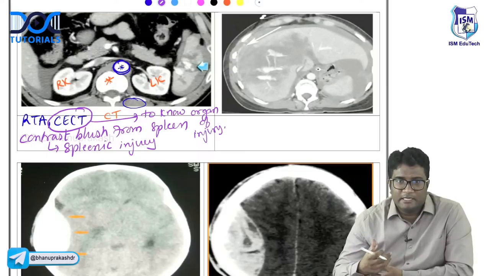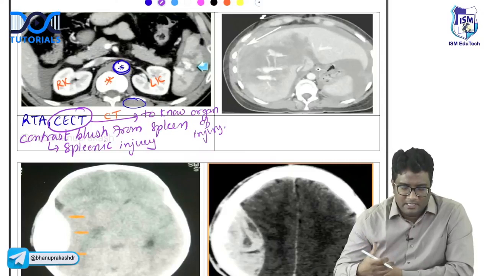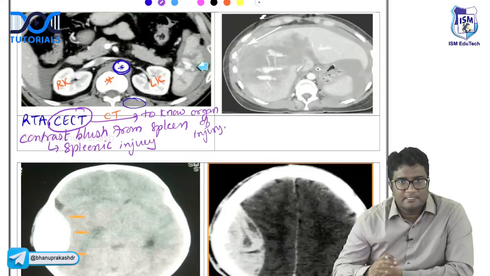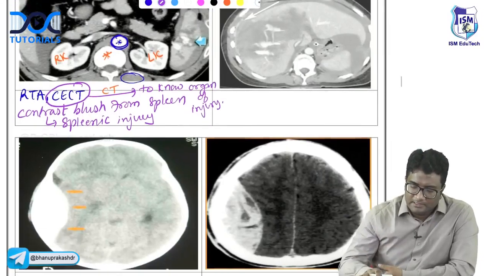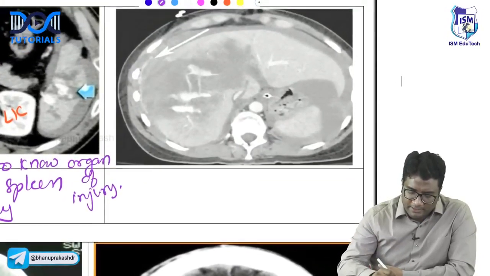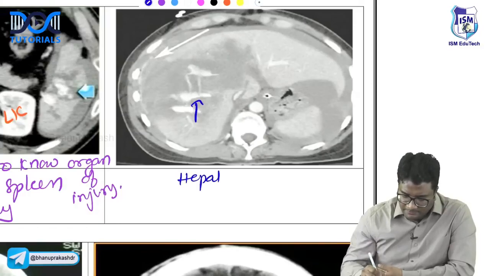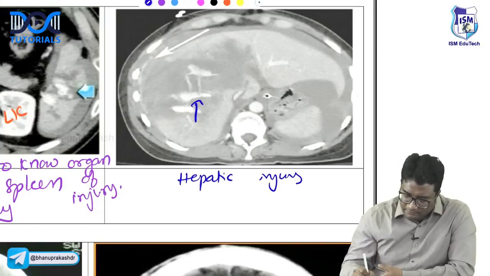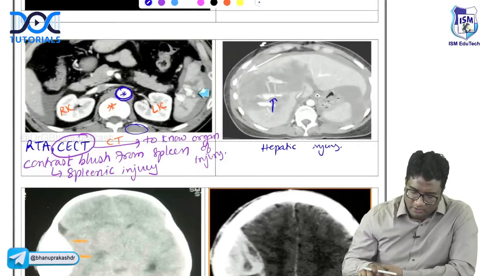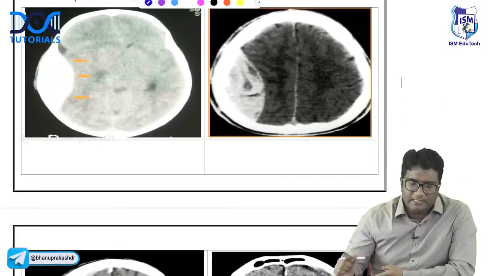You need to do CECT and see where the contrast is leaking from. This is contrast blush from the spleen. This is splenic injury. Important. This image here is showing contrast extravasation from the liver. This is how you have hepatic injury. This is hepatic injury that you have, right? So that is how we have hepatic injury in a trauma patient. These are easy for you.